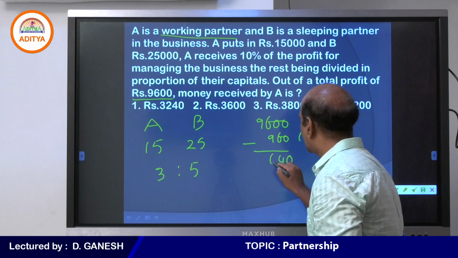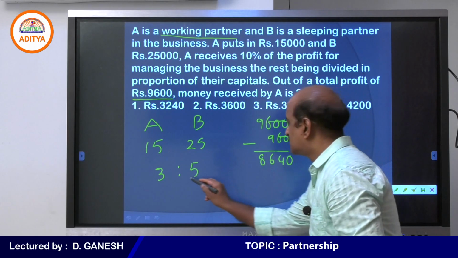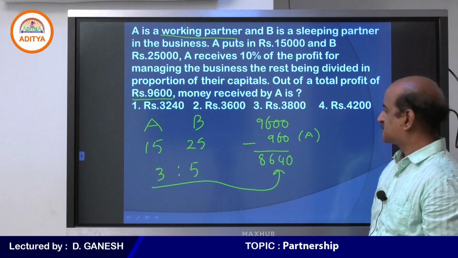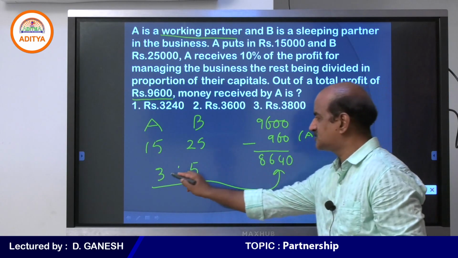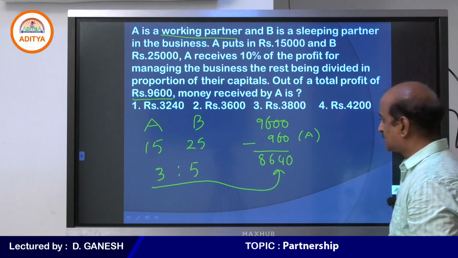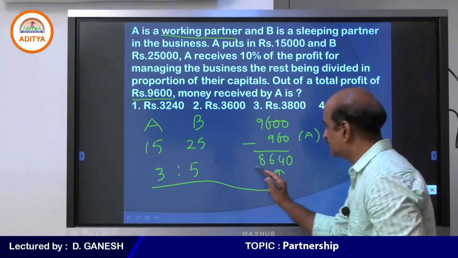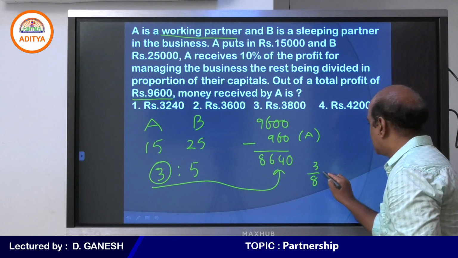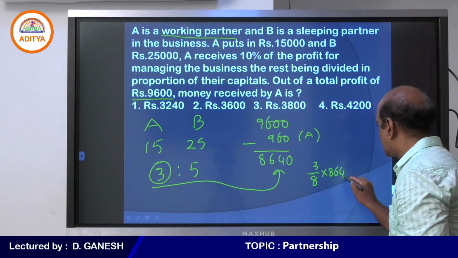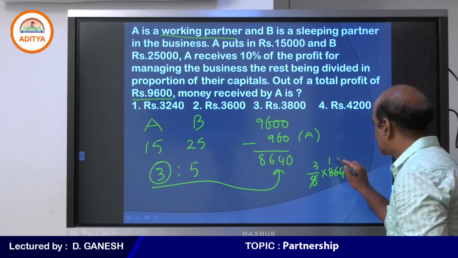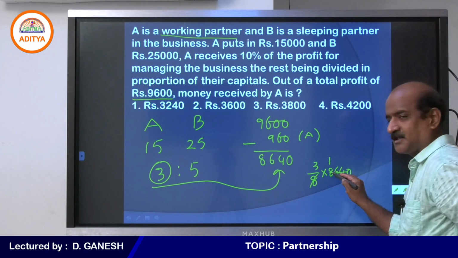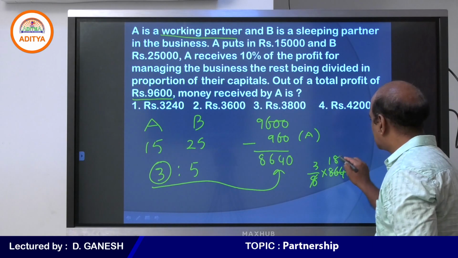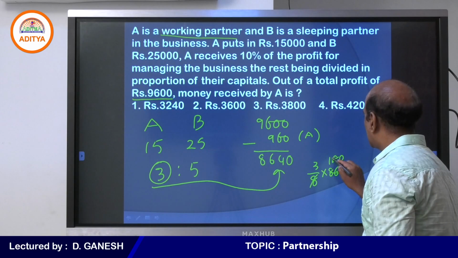So the remaining 8,640 should be distributed in the ratio 3:5. Therefore, out of this, what is A's share? 3/8 into 8,640. Tell me how much you get? I think you can easily understand this. You can cancel 8,640 by 8 and get 1,080. So 1,080 times 3.